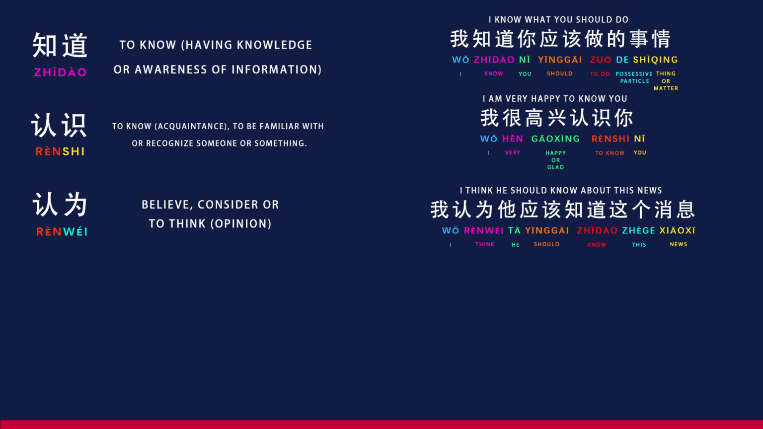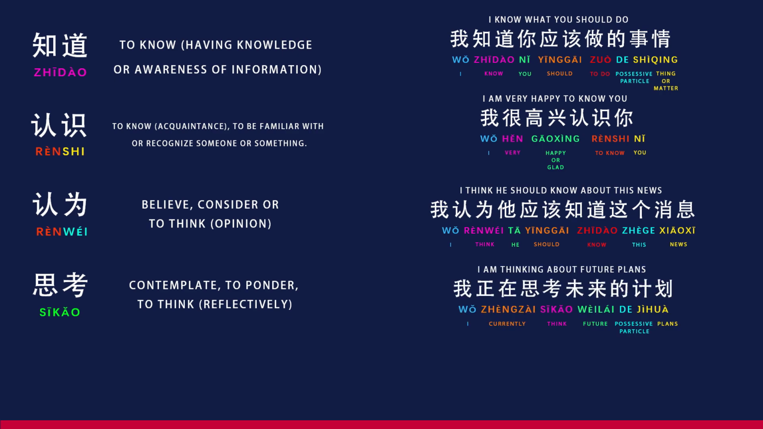Moving on, let's explore the verb 思考, which also translates to think, but with a distinct nuance. Let's gain a deeper understanding through an example. 我正在思考未来的计划. I am thinking about future plans.